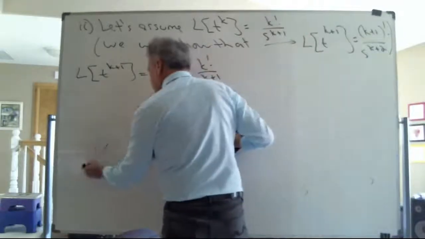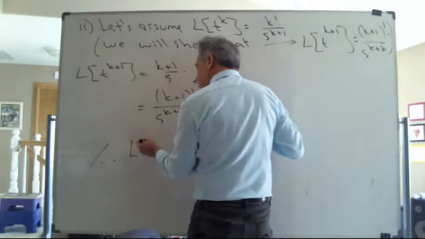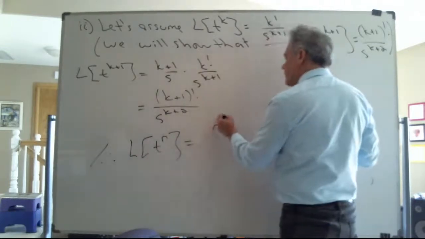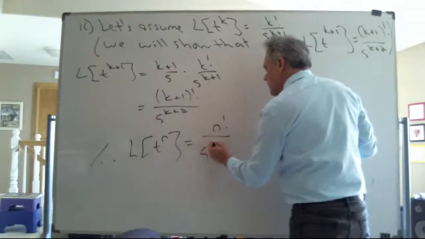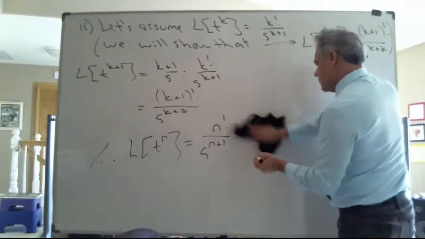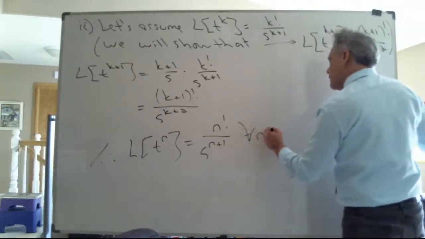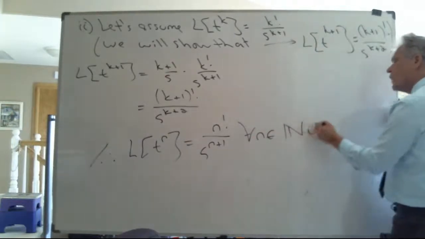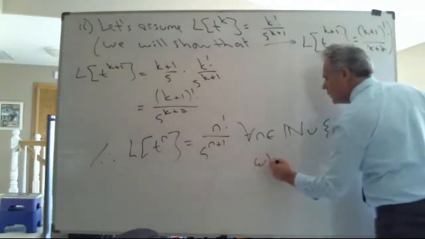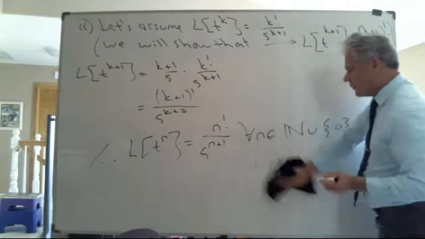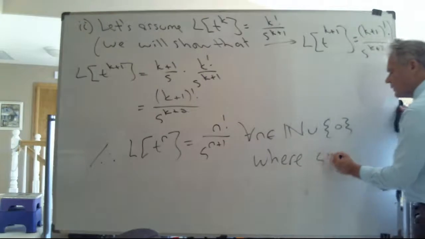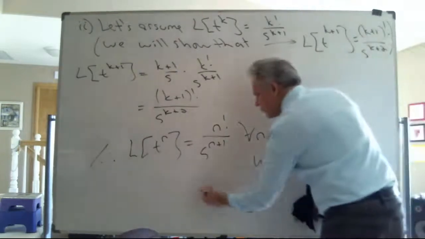Therefore, by mathematical deduction, I have just proven to you that the Laplace transform of t to the n is indeed equal to n factorial all over s to the n plus 1 power, where n is an element of the natural numbers union with the single set of 0. And of course, where is the case, if you can read that, my goodness, that s is strictly positive. I have just proven what I wanted to show.